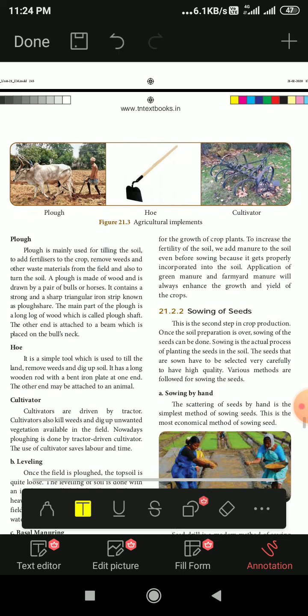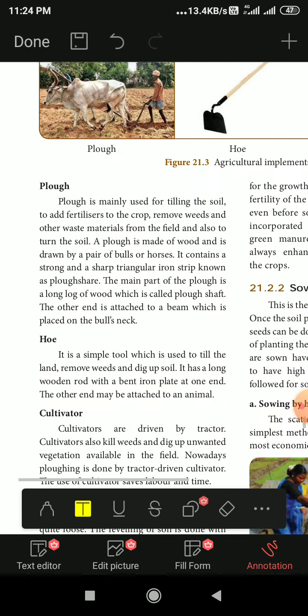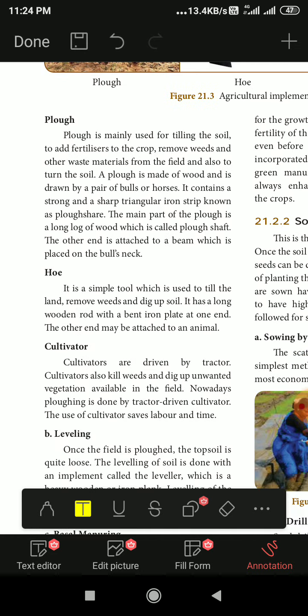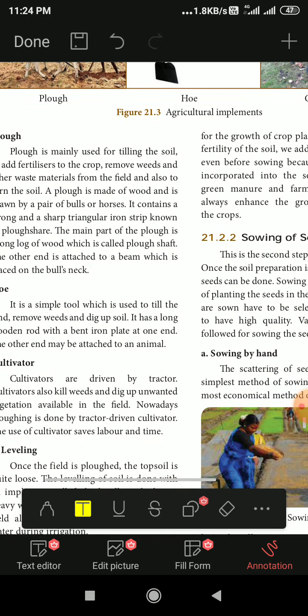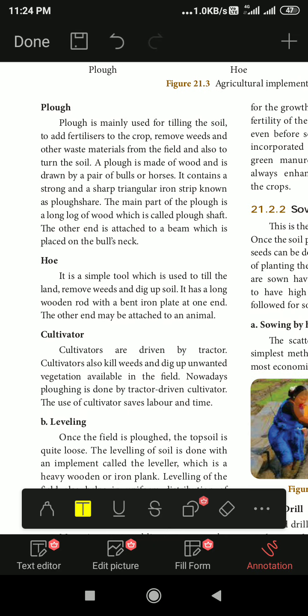What are the different implements? Plough. Plough is mainly used for tilling the soil and to remove the weeds. When we are ploughing with the help of the bull, what will happen? The top layer soil will go under the ground, and the underground soil will come to the top.